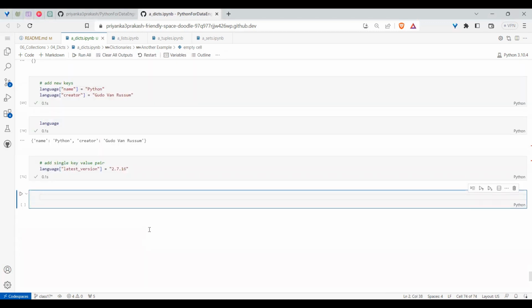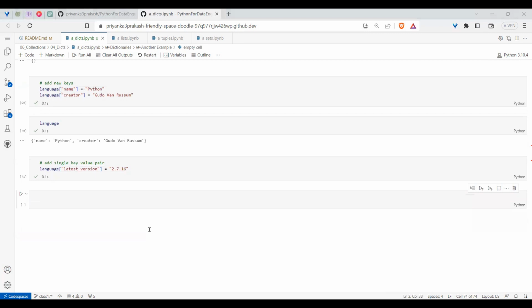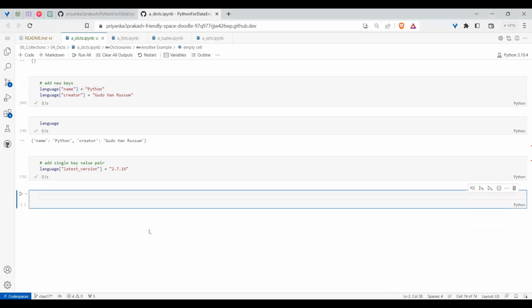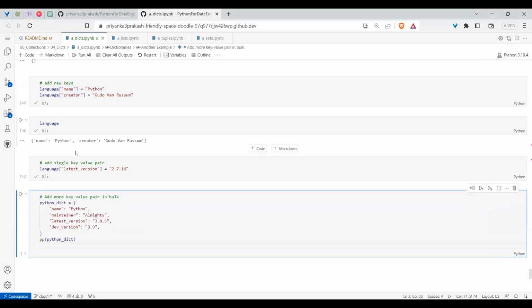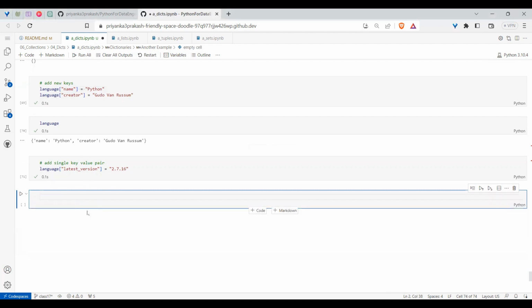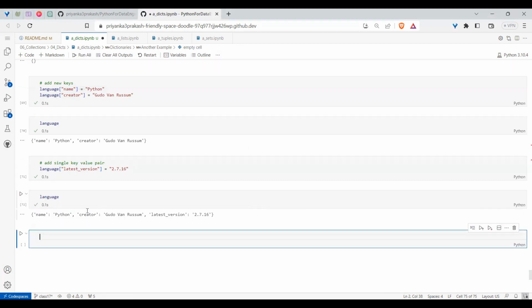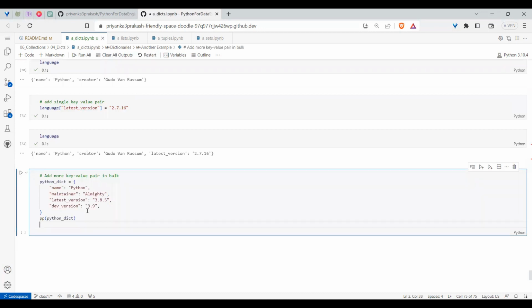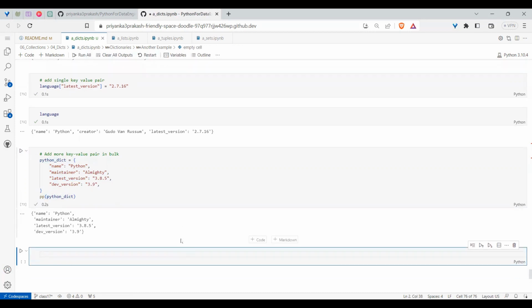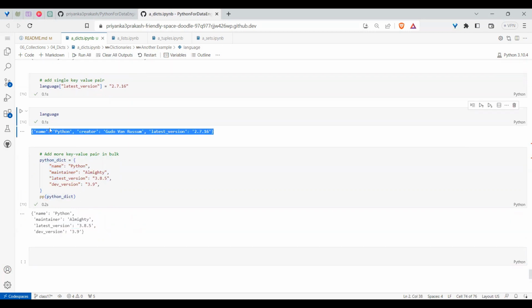What if I want to add multiple key values in one shot? To get this understanding, let me create one more dictionary called Python dict. I have language till now, so let me tell you what language is. You got it. Now I am going for this one. So what is this? Python dictionary. I have another dictionary. With this dictionary, I want to do something, you observe now what happens. This is another dictionary altogether. This entire dictionary I want to update into the language.